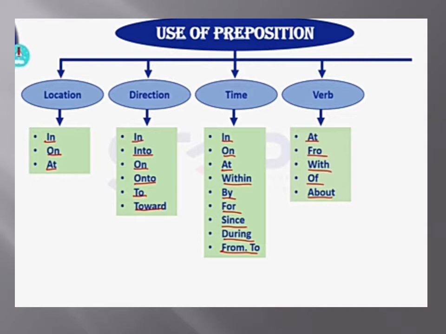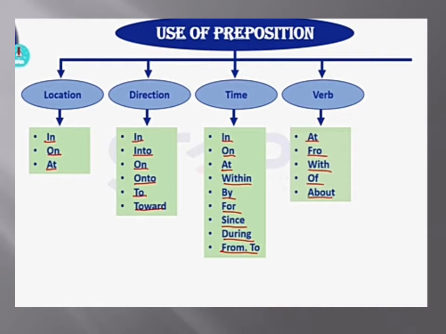There are 3 words in English grammar, in, on, at, that can be used for location. Like, she is in the school. She is sitting in the library. The book is on the table. He is knocking at the door.